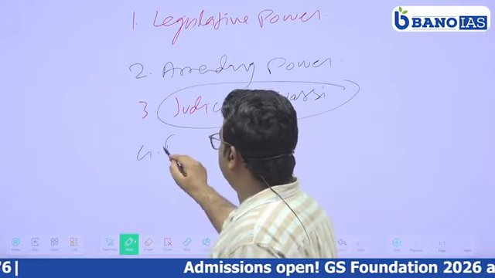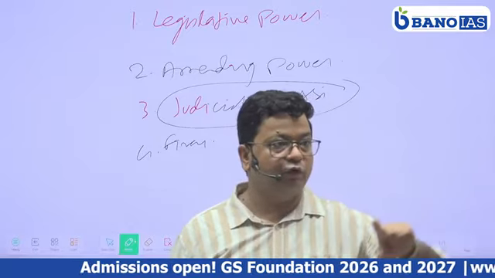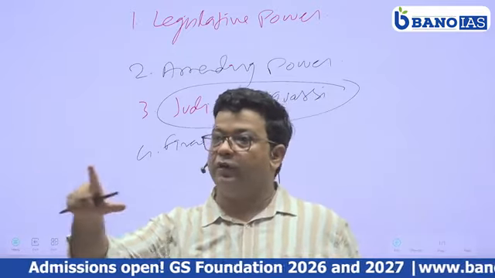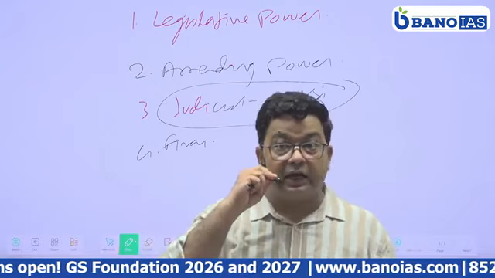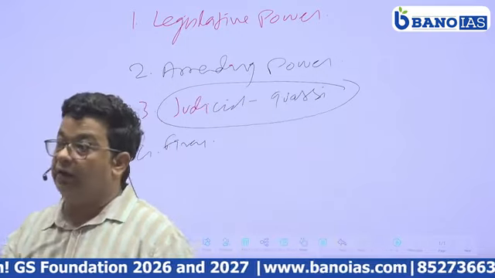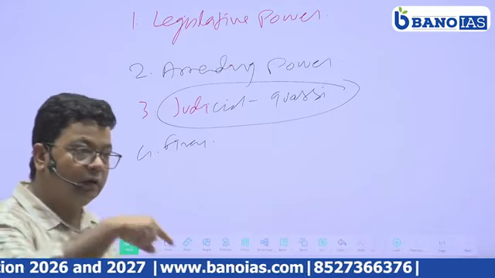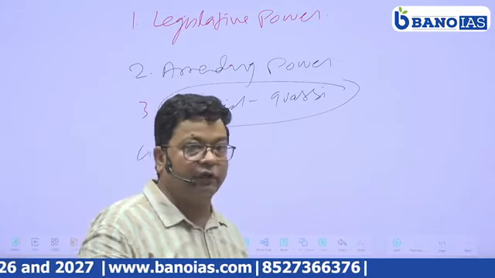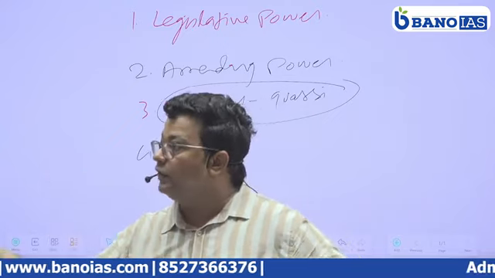Financial power. The parliament is the body without whose approval the money cannot be withdrawn from the consolidated fund of India. For that the government has to take an appropriation bill, the permission of the parliament, without which the government cannot spend or withdraw money.